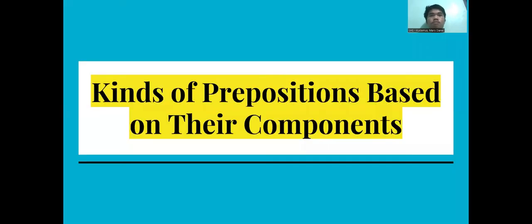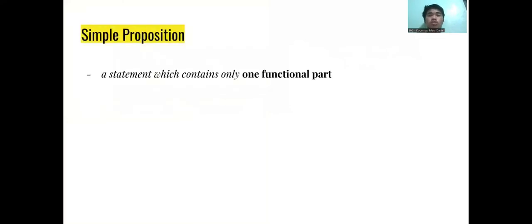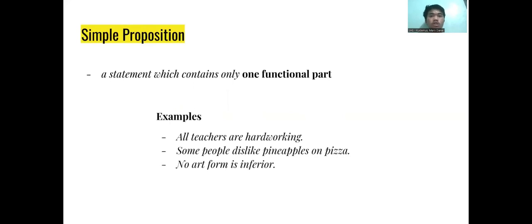Kinds of propositions based on their components. Simple proposition, a statement which contains only one functional part. For examples, all teachers are hardworking. Some people dislike pineapples on pizza. That's me. No art form is inferior. Now, these are simple propositions because each consists of only a single sentence.